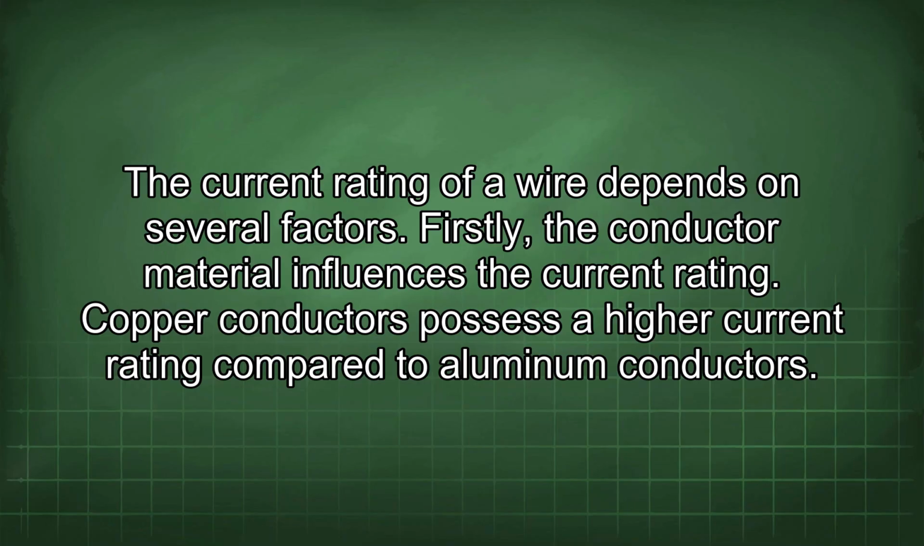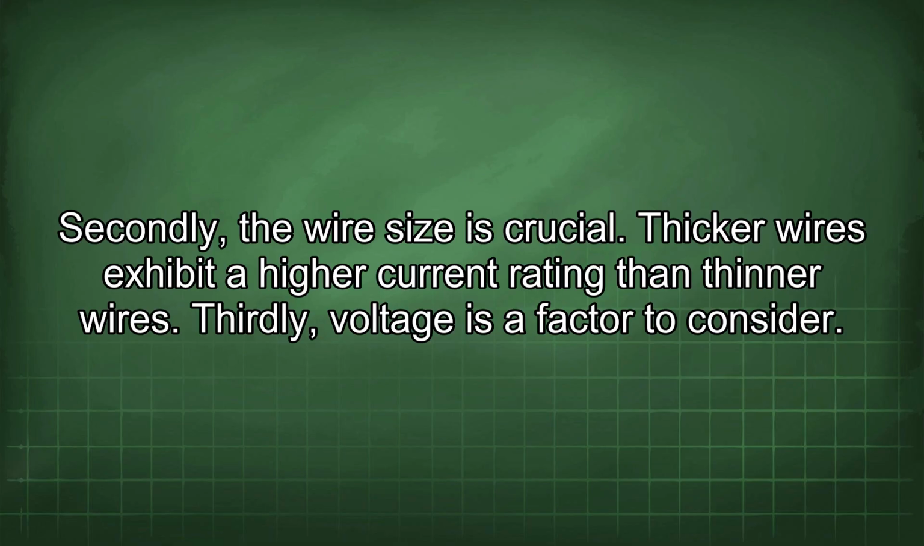The current rating of a wire depends on several factors. Firstly, the conductor material influences the current rating. Copper conductors possess a higher current rating compared to aluminum conductors. Secondly, the wire size is crucial. Thicker wires exhibit a higher current rating than thinner wires.